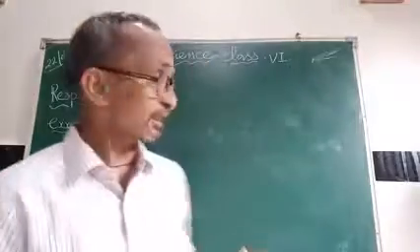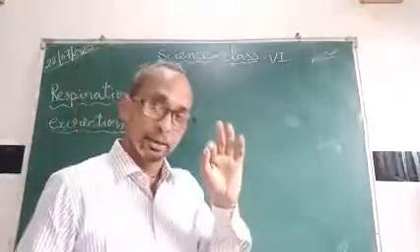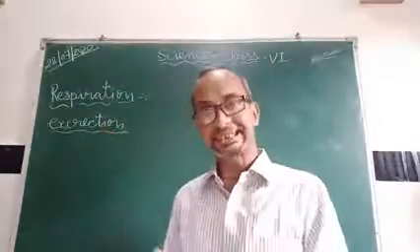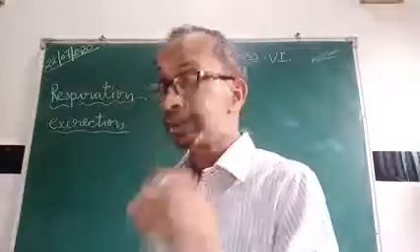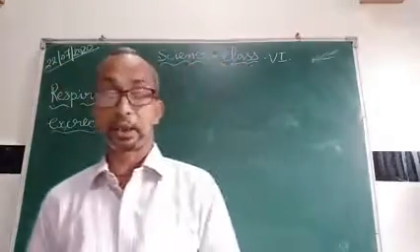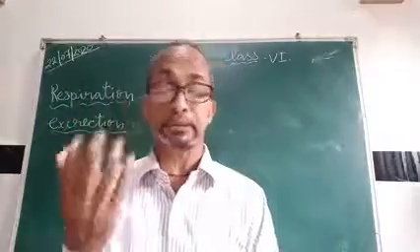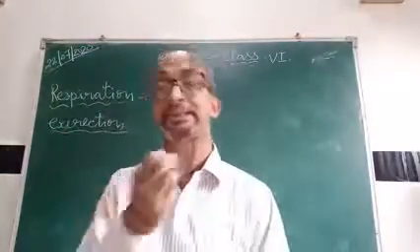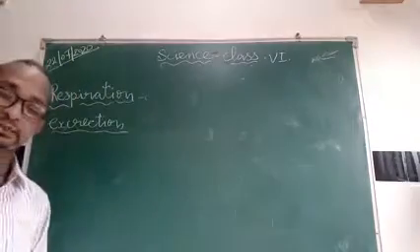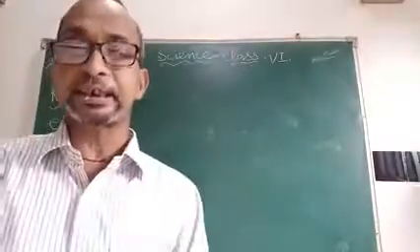These are the characteristics of living things: respiration, photosynthesis, excretion. After this, the next topics are reproduction in animals, reproduction in plants, reproduction in living things. In the next lectures we will discuss the next characteristics of living things.